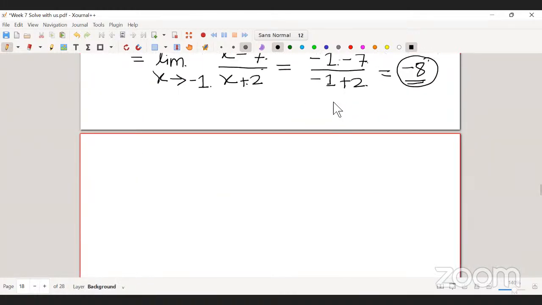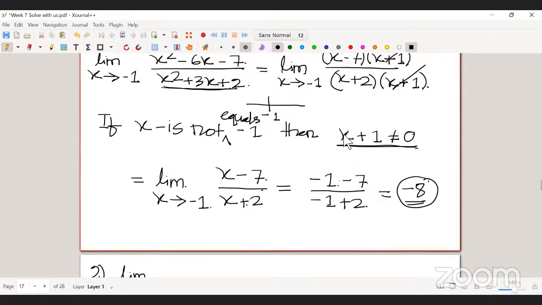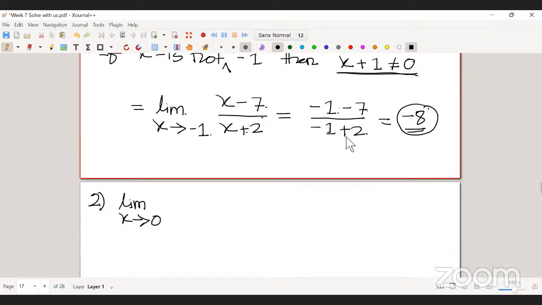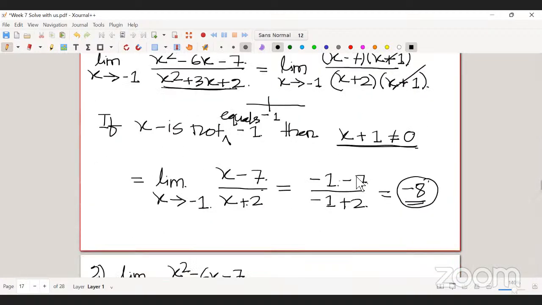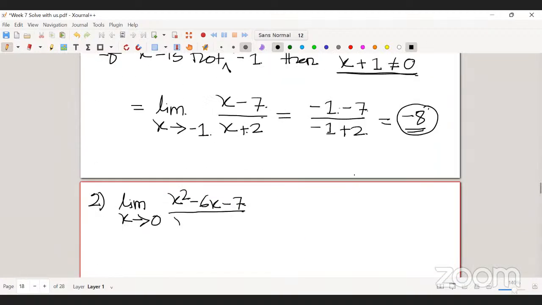Now basically we can substitute the value. As you can see, the numerator is x squared minus 6x minus 7, and the denominator is x squared plus 3x plus 2.